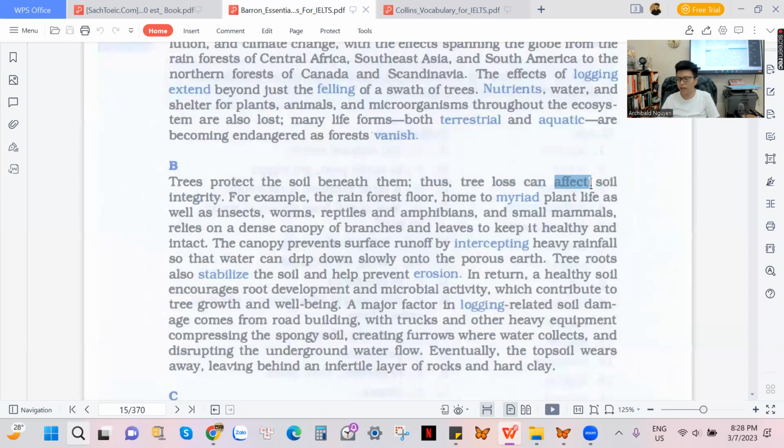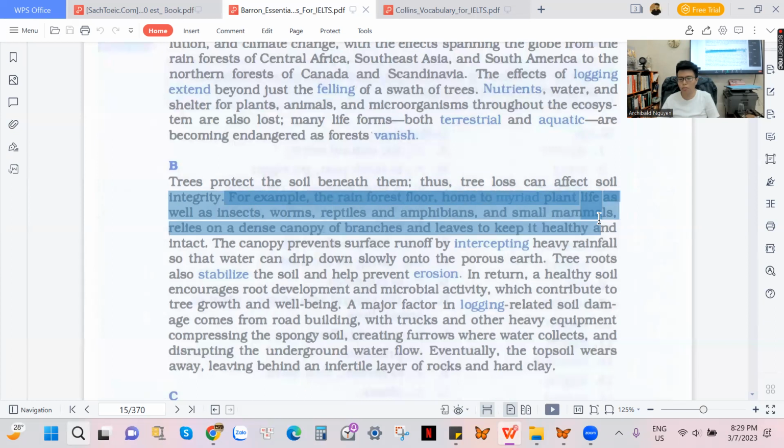Affect, okay, là động từ. Effect là danh từ, là sự ảnh hưởng, và affect bằng nghĩa với từ impact và influence. We have already studied these words before, so please don't ask, and please research these words if you want to upgrade your IELTS scores. For example, the rainforest floor, home to myriad of plant life, as well as insects, worms, reptiles, and amphibians and small mammals, relies on a dense canopy of branches and leaves to keep it healthy and intact. Wow, một câu rất là dài.